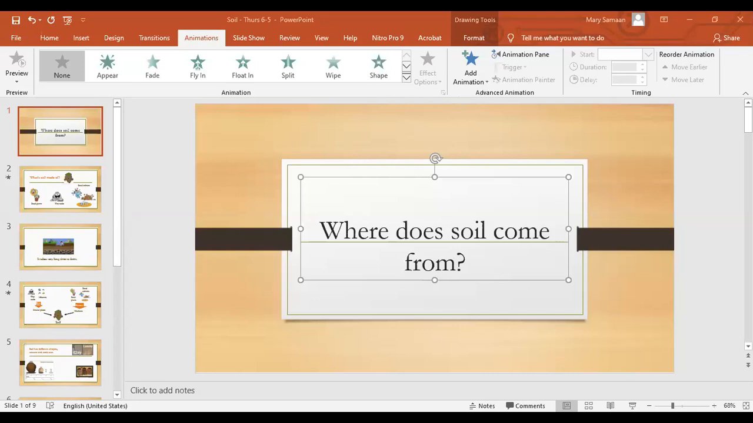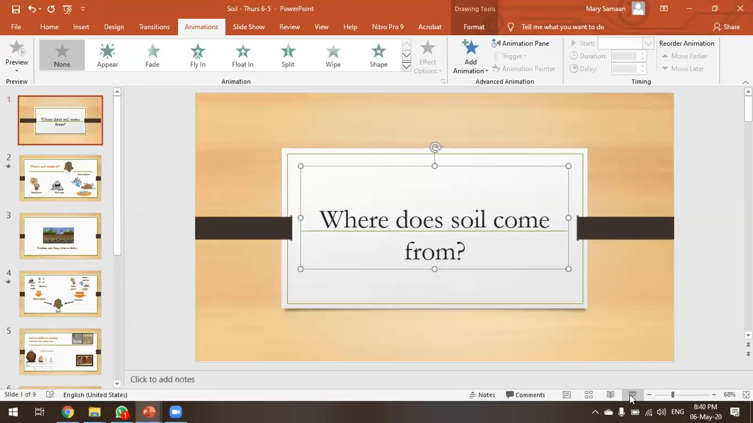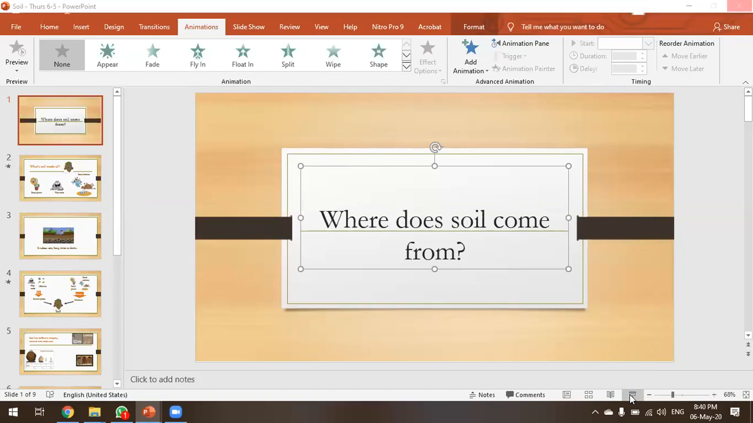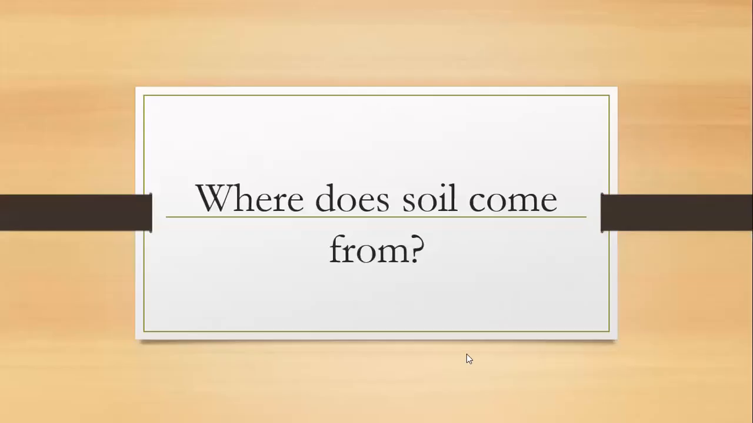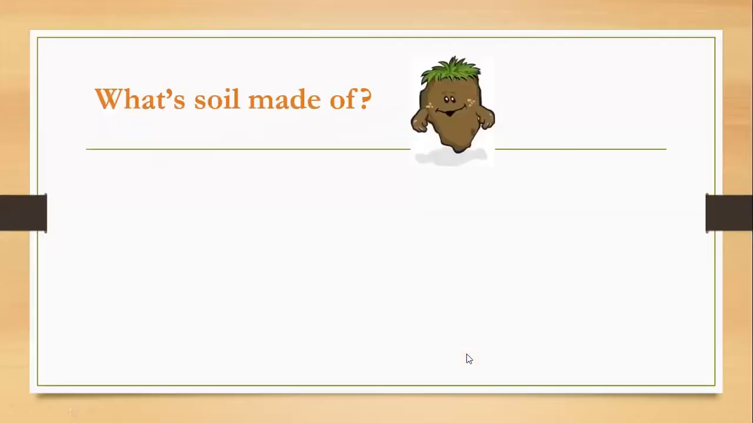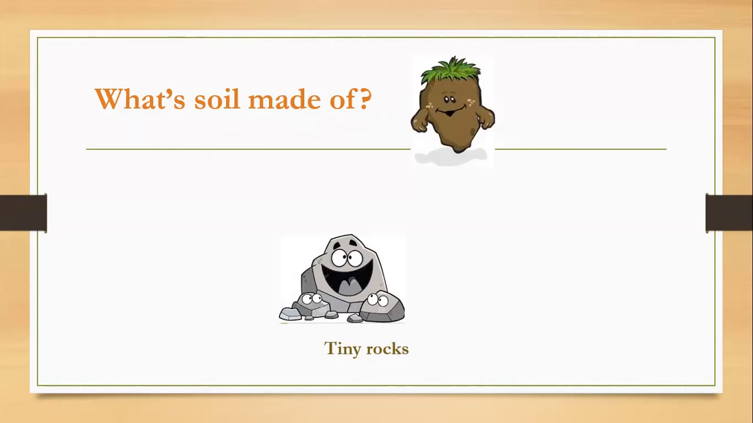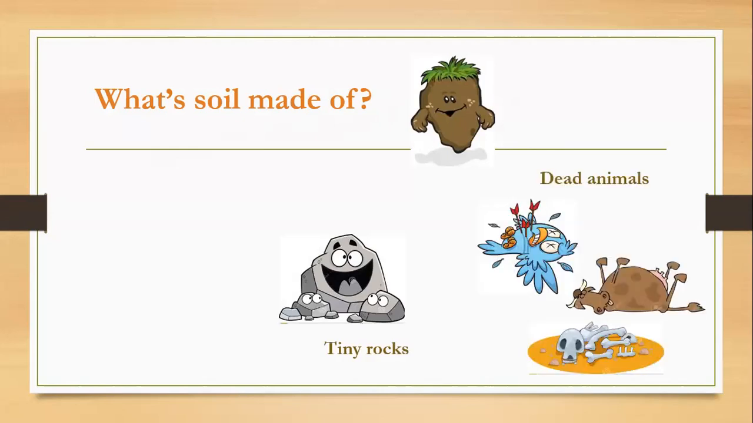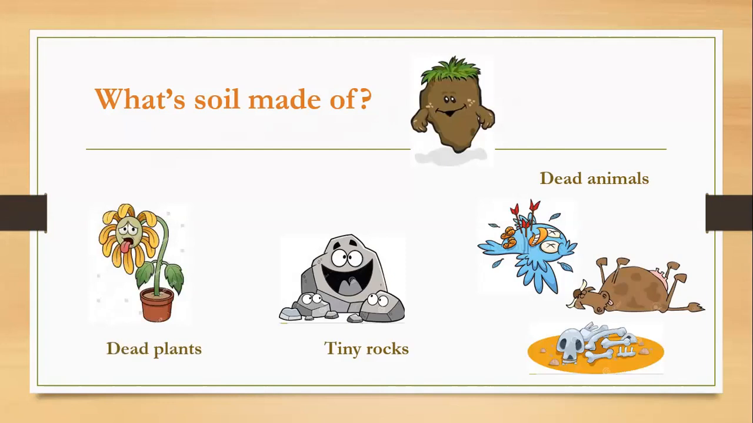Okay, first of all, we said that our lesson from the last session was talking about the soil. Where does the soil come from? First of all, we said, what is the soil made of? If you see soil, what is it made of? It is made of tiny rocks. This is the first thing. And we said that it's made of dead animals and also dead plants. So the soil is made of three things: tiny rocks mixed with dead animals and dead plants.